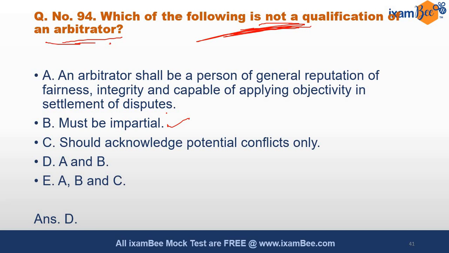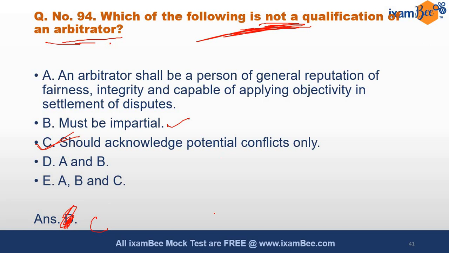Which of the following is not a qualification of an arbitrator? An arbitrator shall be a person of general reputation of fairness, integrity, and capability of applying objectivity in the settlement of disputes. He should acknowledge potential conflicts only. This is the option that has been marked over here, that has to be C actually, because the word not is given over here, so the correct option has to be C, that he should acknowledge potential conflicts only.